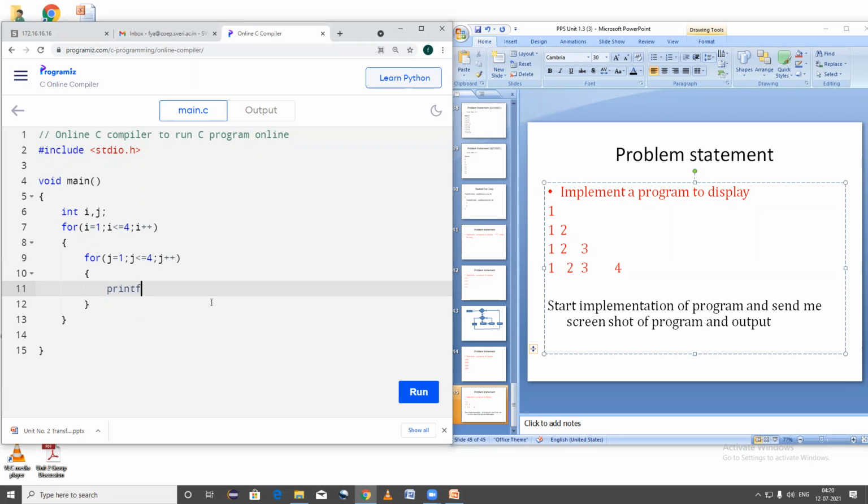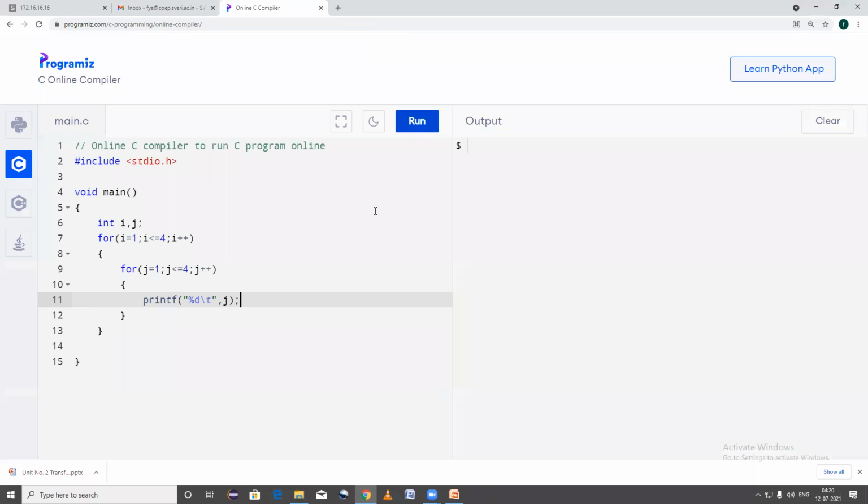Here what I am going to print, let's say the value of j, with %d, because I have used i and j variables of type integer, so I use the format specifier %d. And if I print the value of j followed by \t, just check what it will print.